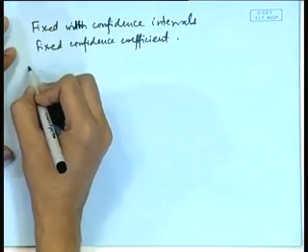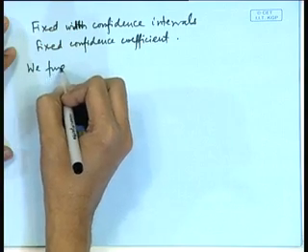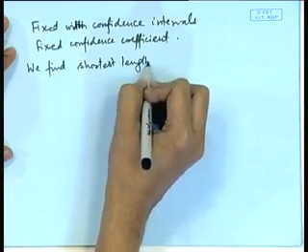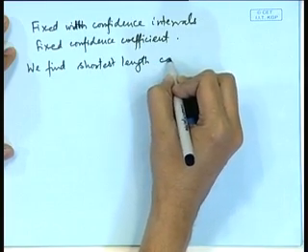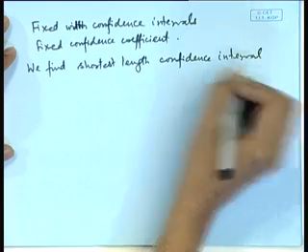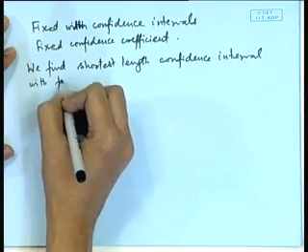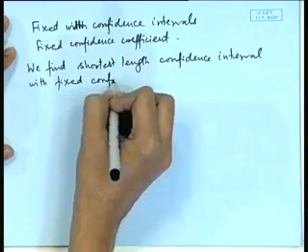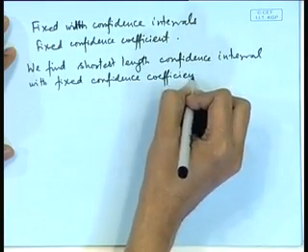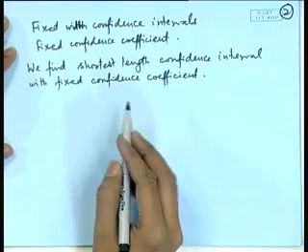That means we find the shortest length confidence interval with fixed confidence coefficient. This theory is closely correlated with the theory of finding out best tests of hypothesis. So, we will not get into that right now.